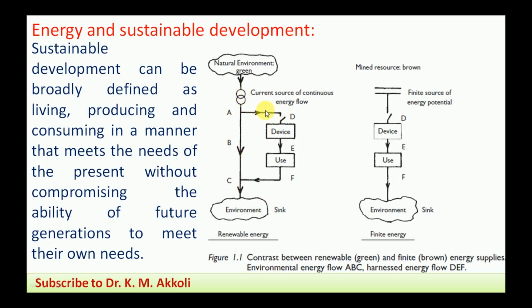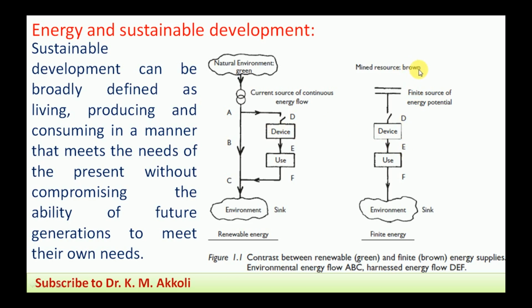And if you use some device to convert it to a useful form of energy, then DEF, we can harness it into a useful form, and later whatever energy remains is again discharged to the environment. The current source gives a continuous energy flow. Here, for the renewable energy source, we should know how to develop the system, and we have to use that renewable energy source.